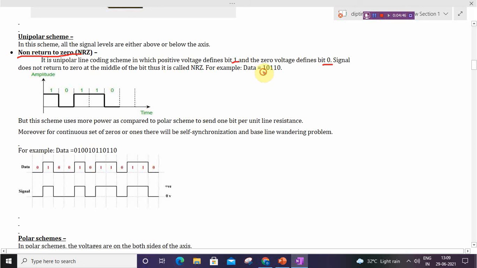Here the example data is 10110. As we know, the positive voltage will represent 1. So here in the time axis, 1 is represented with positive voltage, and 0 with 0 voltage, again 1 and 1, so they are represented with positive voltage and 0 with 0 voltage.